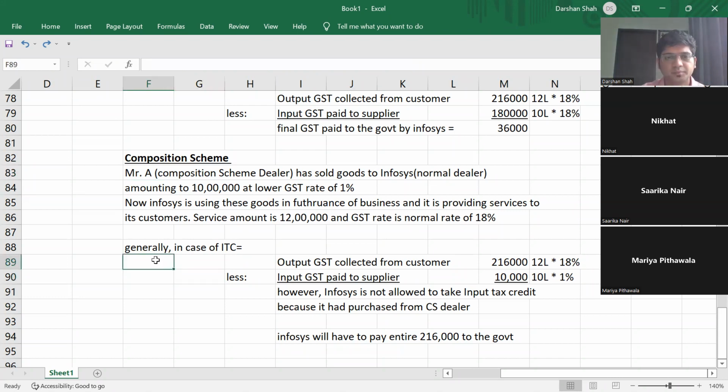All right, done. So if a customer is an unregistered dealer, obviously he or she is not going to claim ITC. Then that unregistered person will always prefer to buy goods from a composition scheme dealer, because then you get goods at 1% instead of 18% GST.